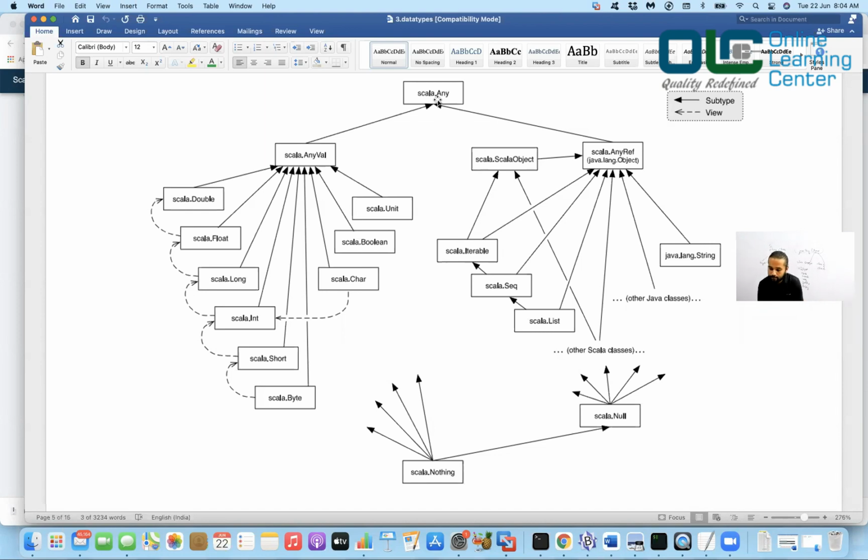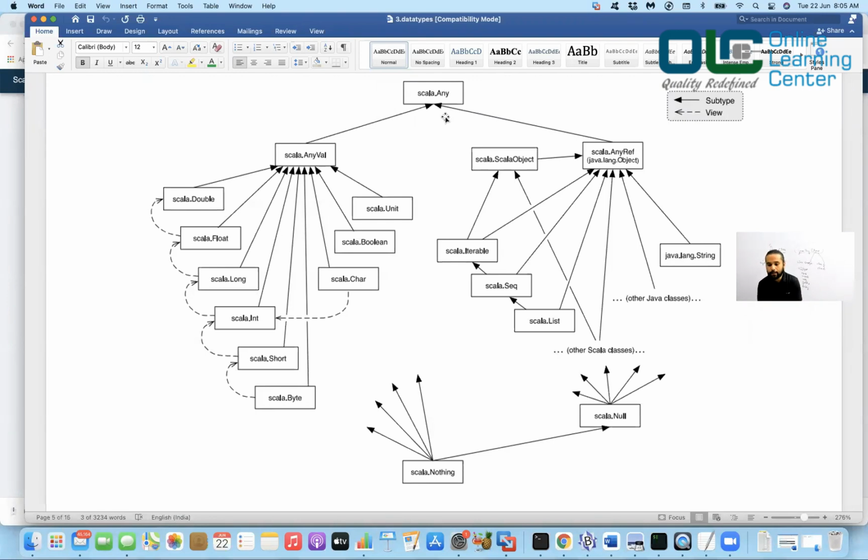In Scala, they created something called Any. And they said, okay, this would be the godfather class. This would be the class of everybody. And all the similar methods, whatever we saw in the Object class, let us put them in Any. And why did they do that? Because it has more hierarchy here. It has one hierarchy at AnyVal and the other hierarchy at AnyRef. But this AnyVal is extended only by the primitive types here, right? If we talk about primitive types in Java, they are basically the children of this AnyVal, right?